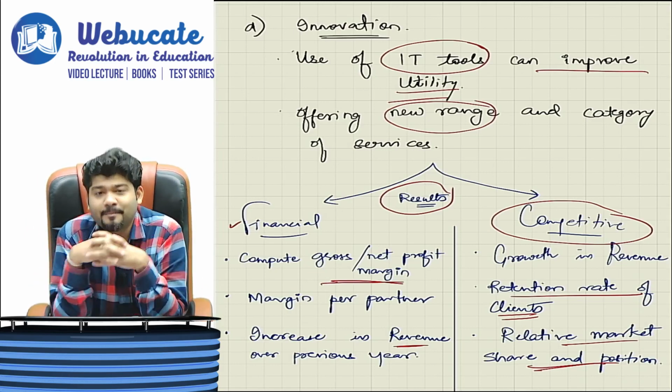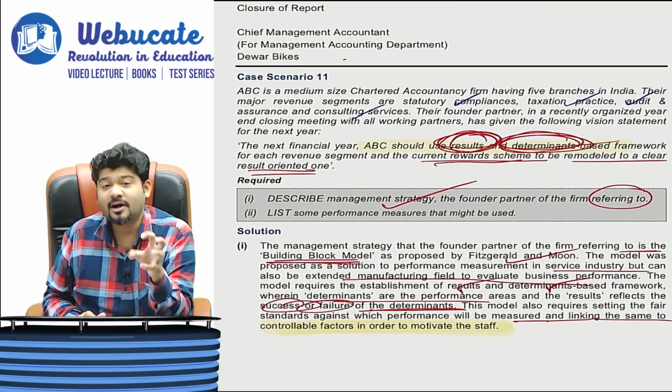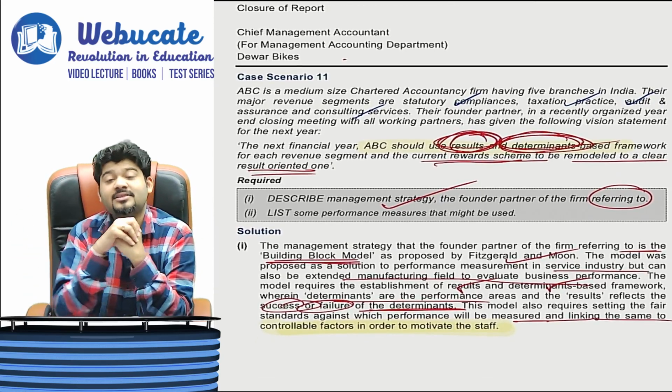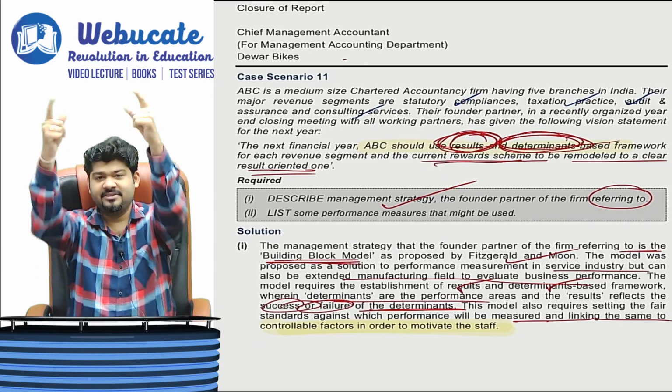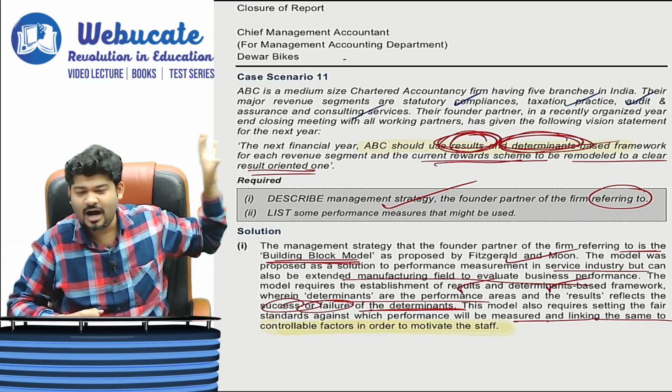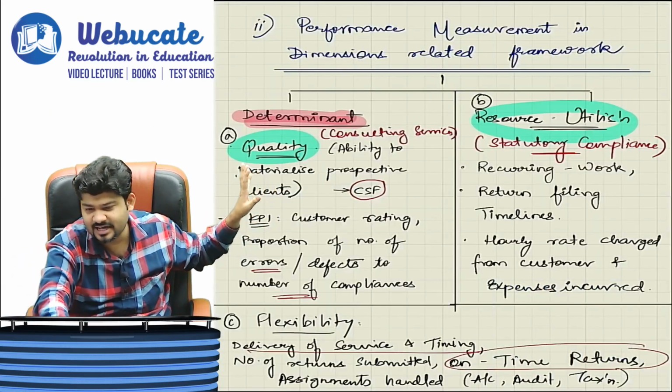So with this, we complete this question of ABC chartered accountancy firm connecting with the building block model. I hope we are absolutely clear. And with this, we move on to our next question. Giving you all 2 minutes. Quickly, you can just write this down.